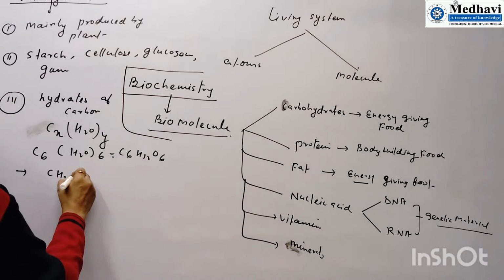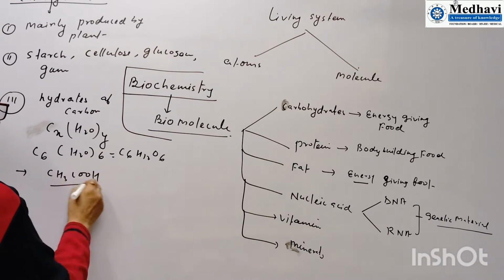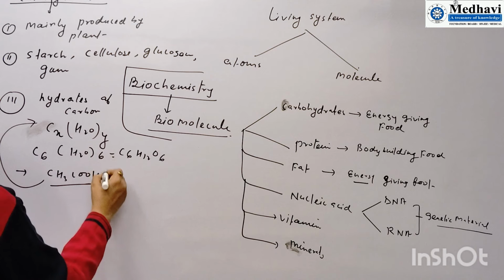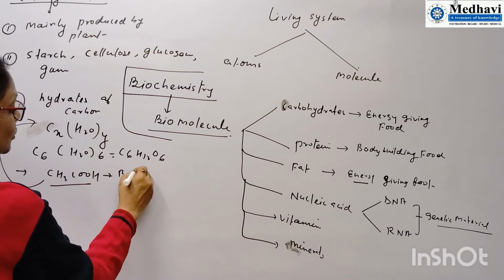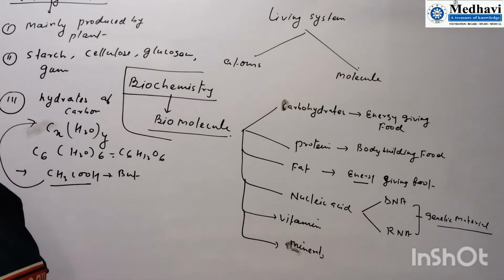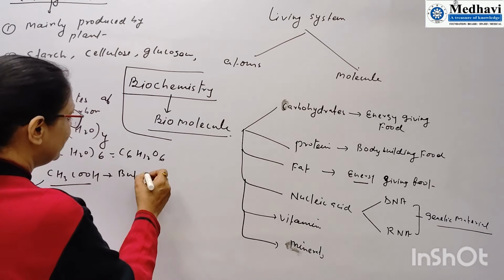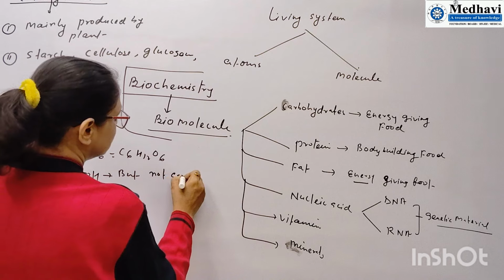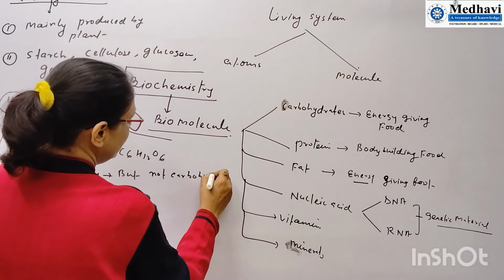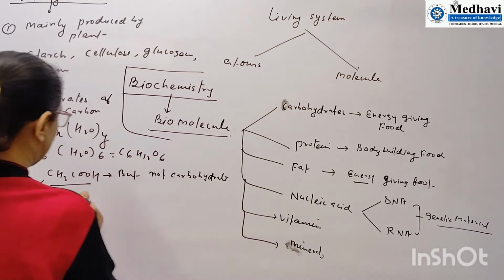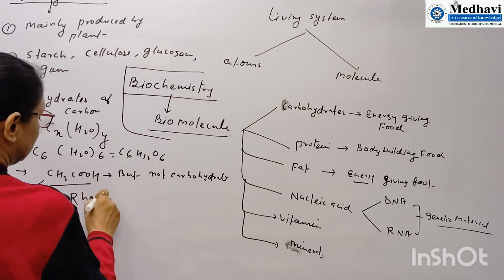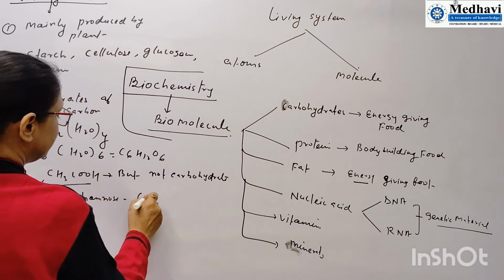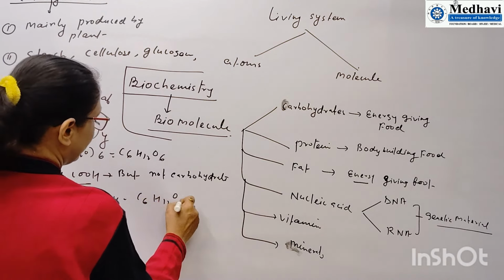Ethanoic acid, CH3COOH, will fulfill this formula, mind it, but it is not a carbohydrate. It is an organic compound, an organic acid. Mind it. One more important compound, rhamnose, C6H12O5.